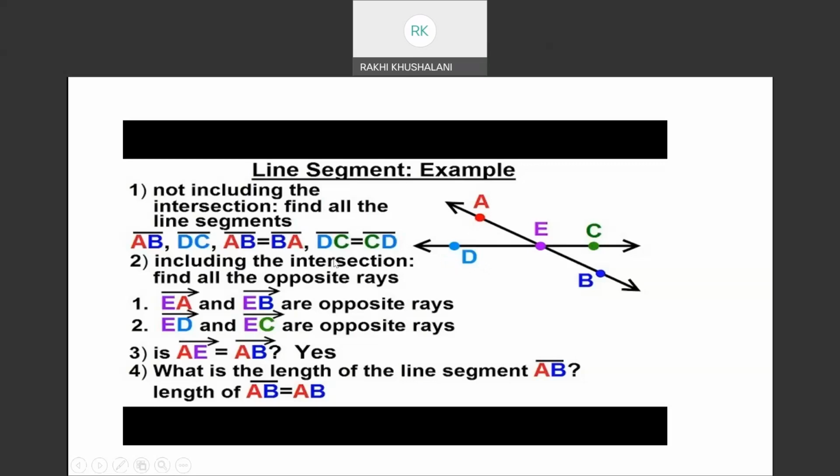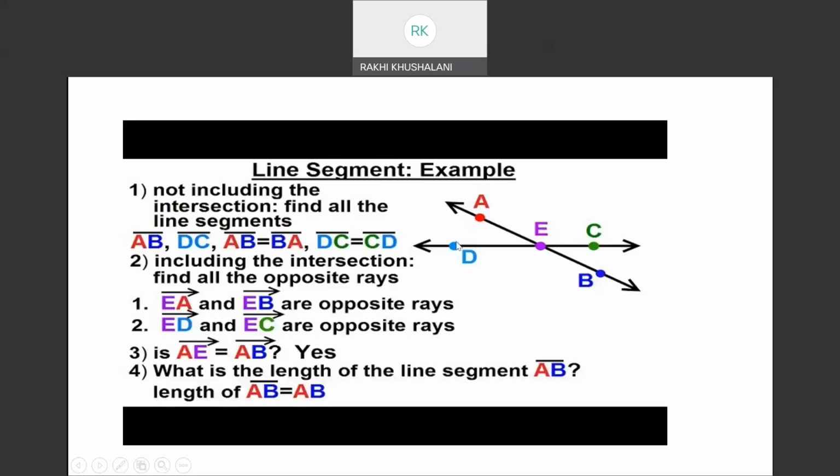Including the intersection, find the opposite rays. Sorry, find the opposite rays. So EC, EA, EB, ED, they are all opposite rays. The opposite of ED is EC, the opposite of EA is EB. Okay, after that, is AE equal to AB?